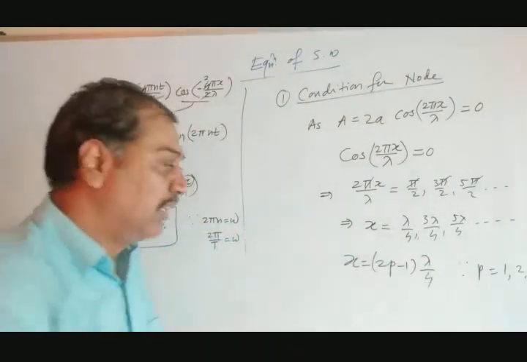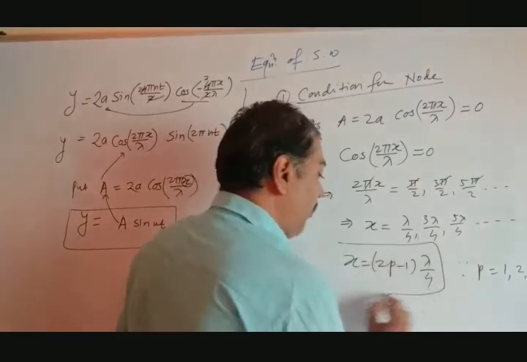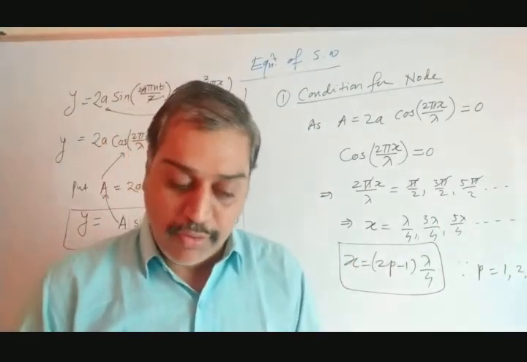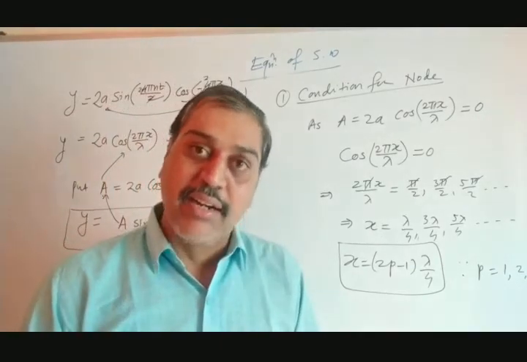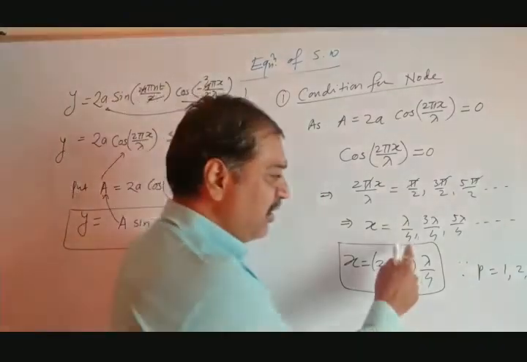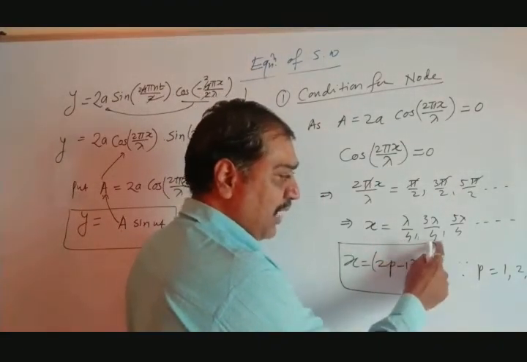So in general, this is the condition for formation of node. This is the condition for formation of node. And here from this, as from the first condition, if we take this, this is a node, this again the node.